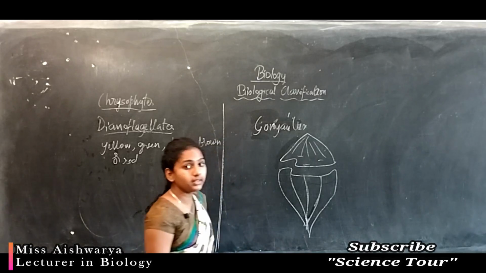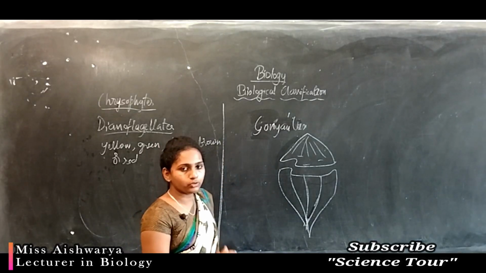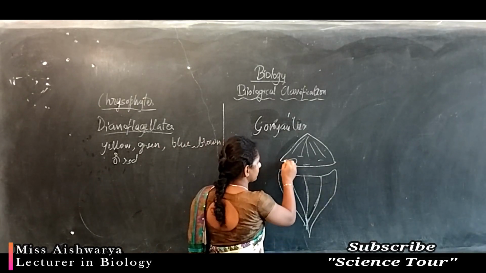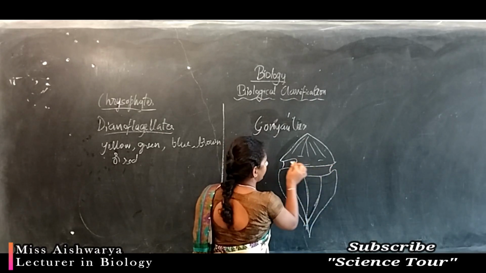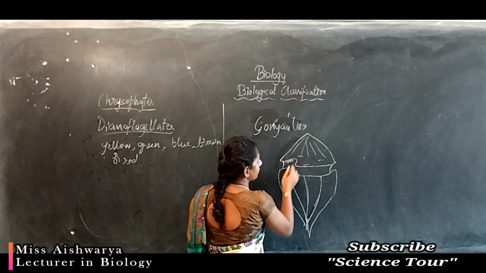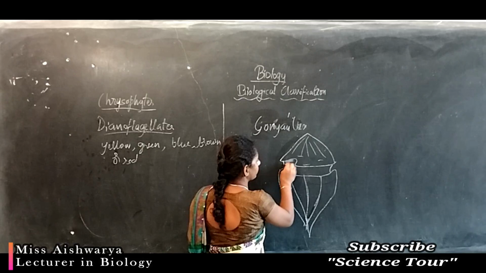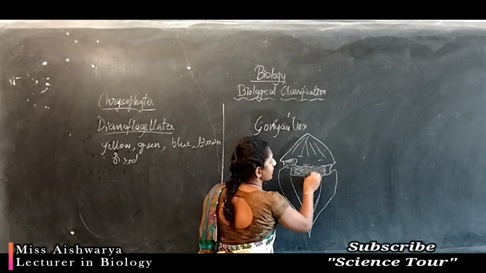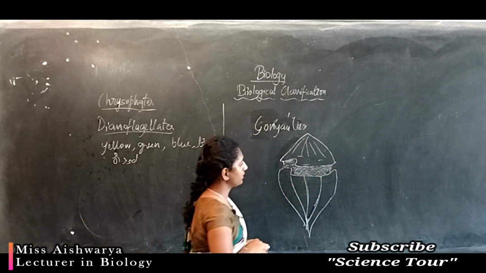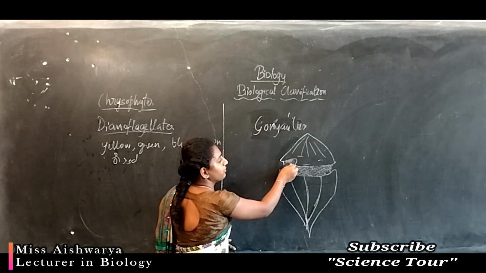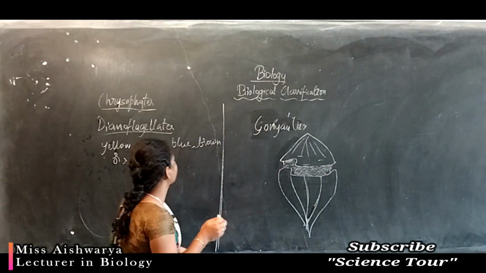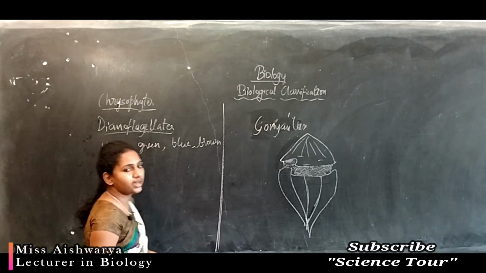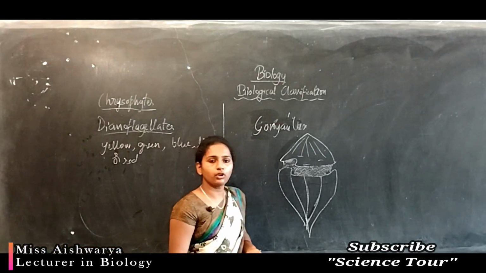These are nothing but thick deposition of cellulose. Here a small depression is seen. This is called the furrow. On the furrow side, the flagella will emerge. Most dinoflagellates are motile and some are non-motile.